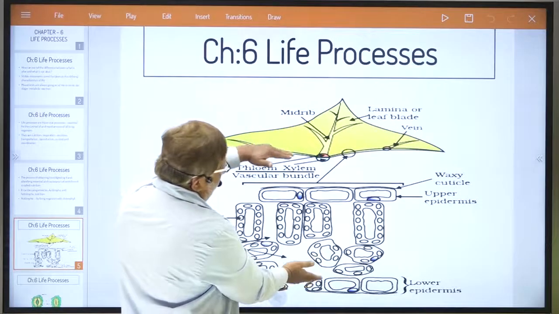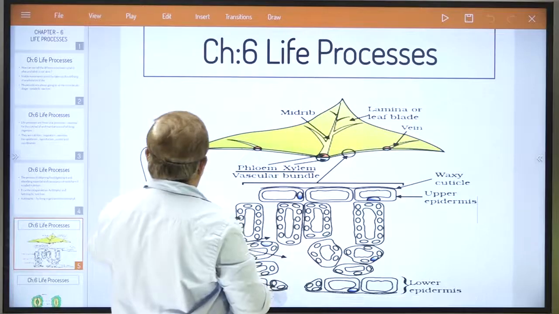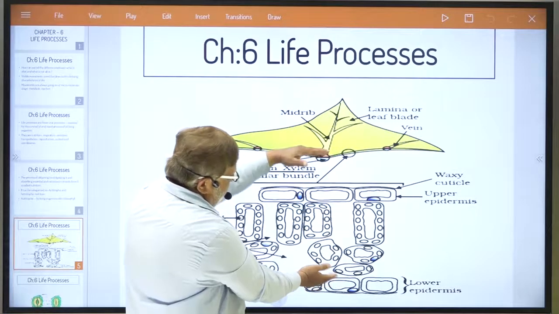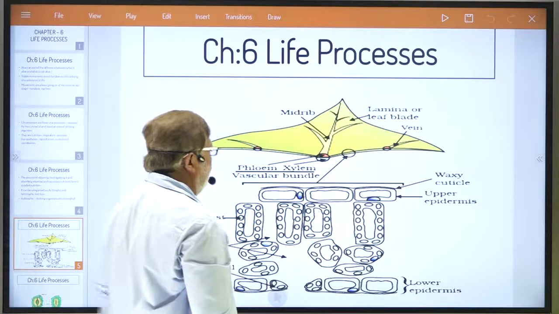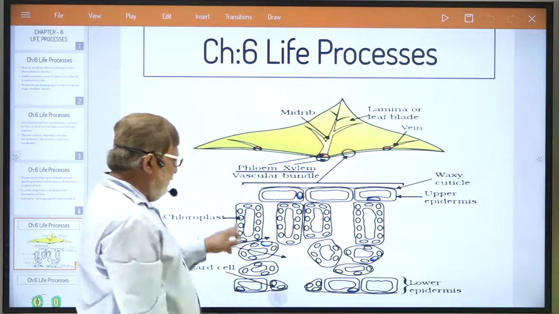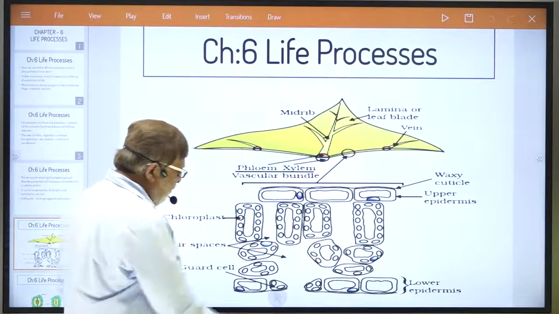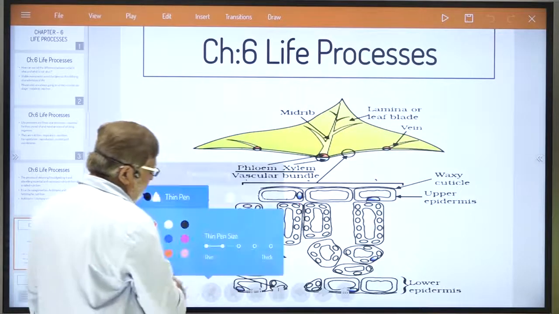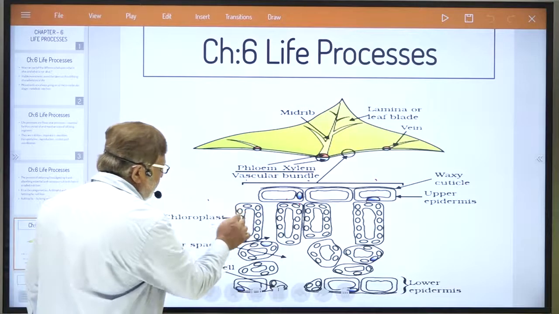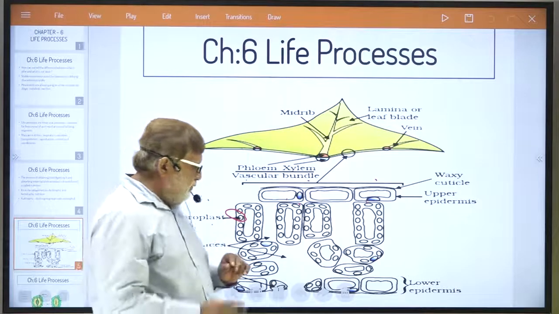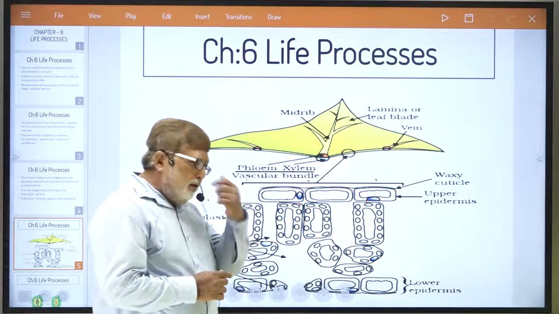If you expand this leaf, this is what you see inside the leaf. Here chloroplast is present in all these cells. You can see here, they have already shown, this is the chloroplast, and it contains a green colored pigment, chlorophyll.